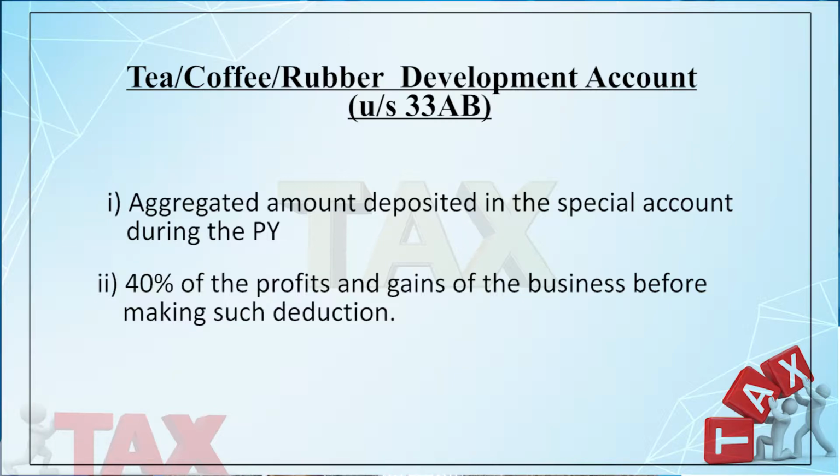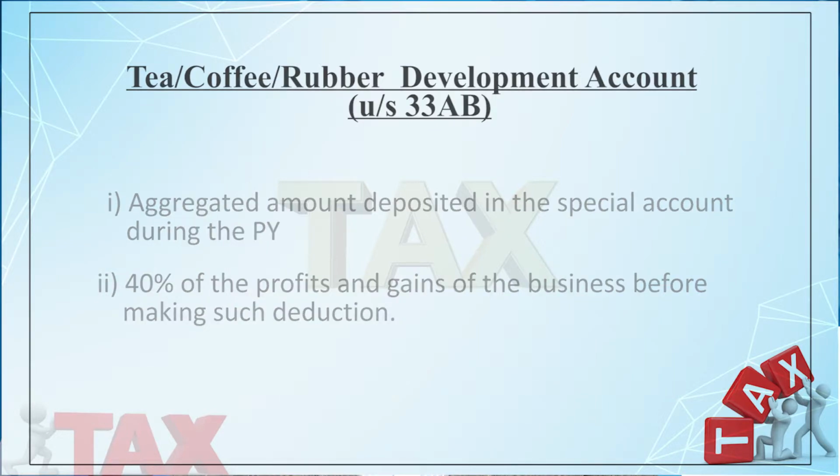Number 1, the amount so transferred to the special account or that approved scheme. And number 2, 40% of the profit and gains of the business before claiming such deduction under section 33AB. So the lesser of the two will qualify for deduction.